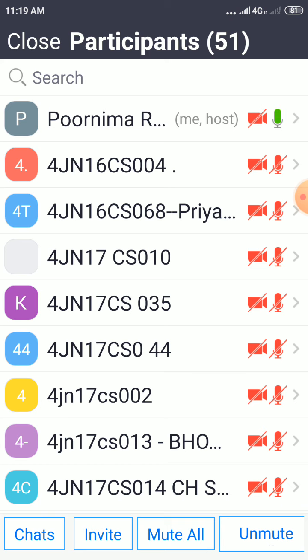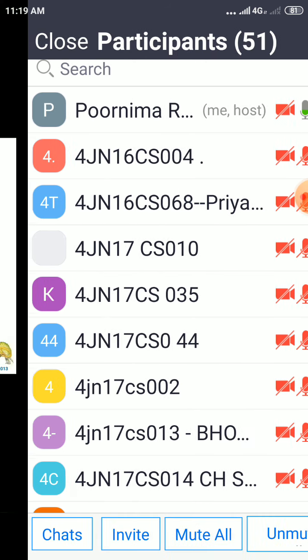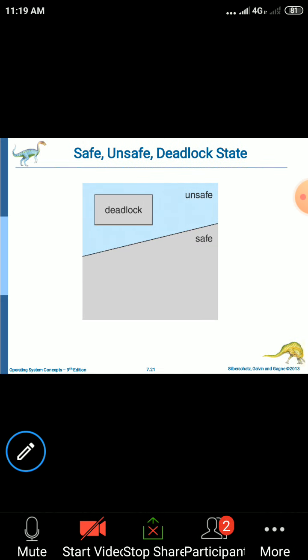P2, P1, P0. If you go in this way, then suppose 5, 2 are already held by P0, P1 and P2. If one more tape drive is requested by P2 and that is allocated, then the currently available will be 2. If we allocate those 2 tape drives to P1, then P1 completes its execution and releases the tape drives, and the available tape drives will be 4. So only 4 tape drives are available, but the request for P0 is 5 and for P2 is 6. Then that cannot be allocated. Hence the sequence P2, P1, P0 is not safe.